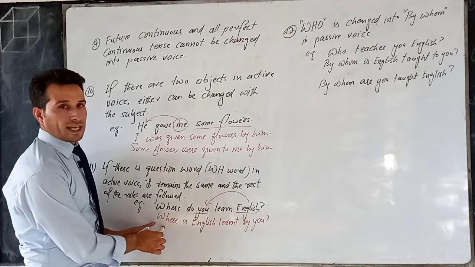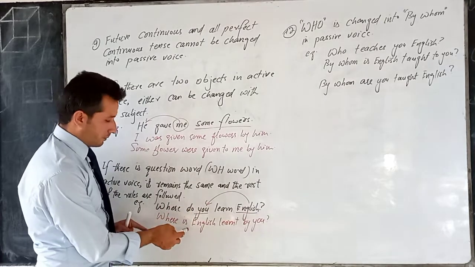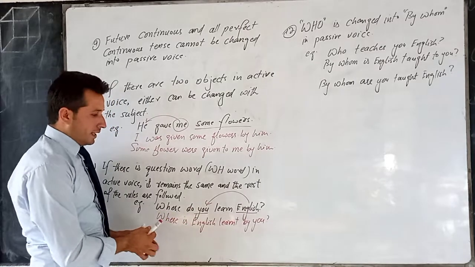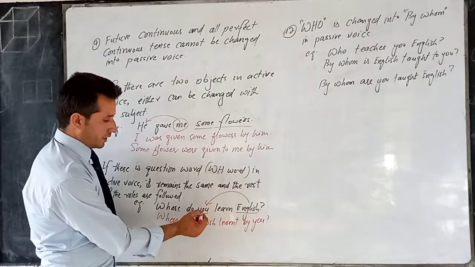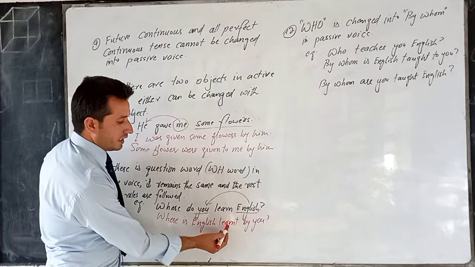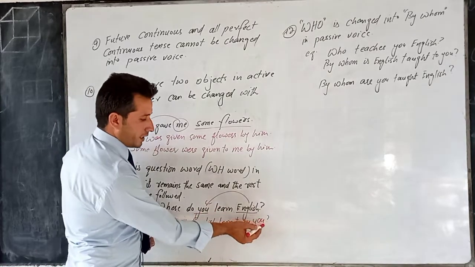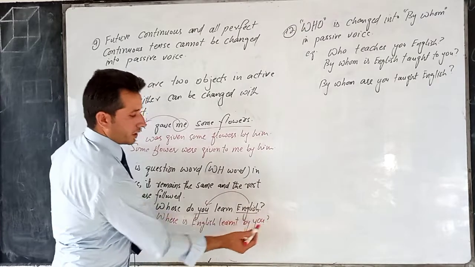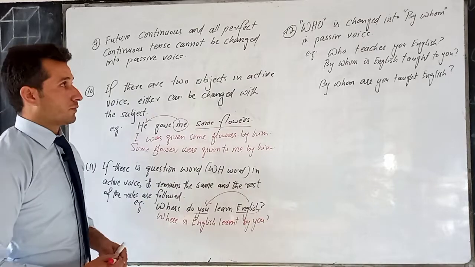Where remains the same in passive voice. It is present simple tense, so we take helping verb from present continuous, is. Next, English is the object and you is the subject. So English comes to the place of subject and you goes to the place of object. So where is English learned? It is the first form and it is converted into third form. By is added and you goes to the place of object and question mark is added at the end. Later on we'll practice it in more detail as well.